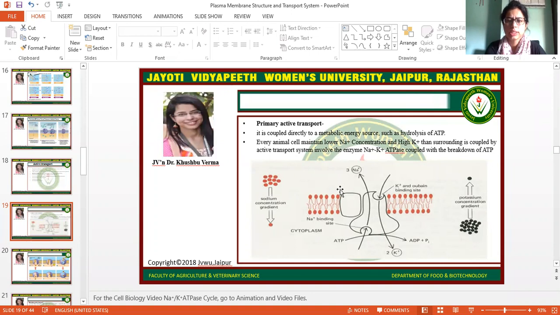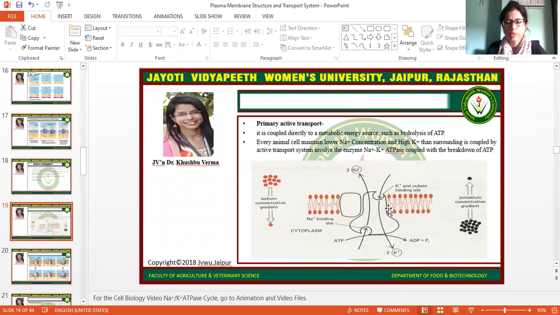But this is the channel protein which is basically involved in the movement of the three sodium ions from the inside of the cell to the outside of the cell. So three sodium ions will move from the cell outside and two potassium ions will come into the cell by this carrier protein.